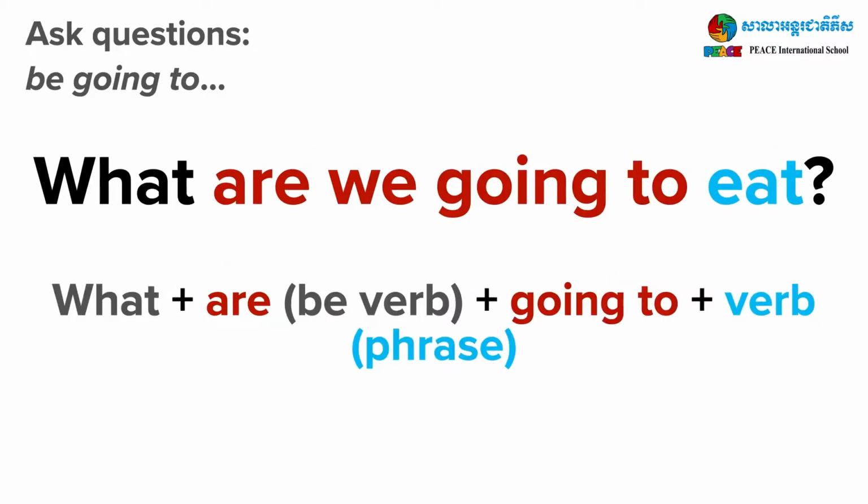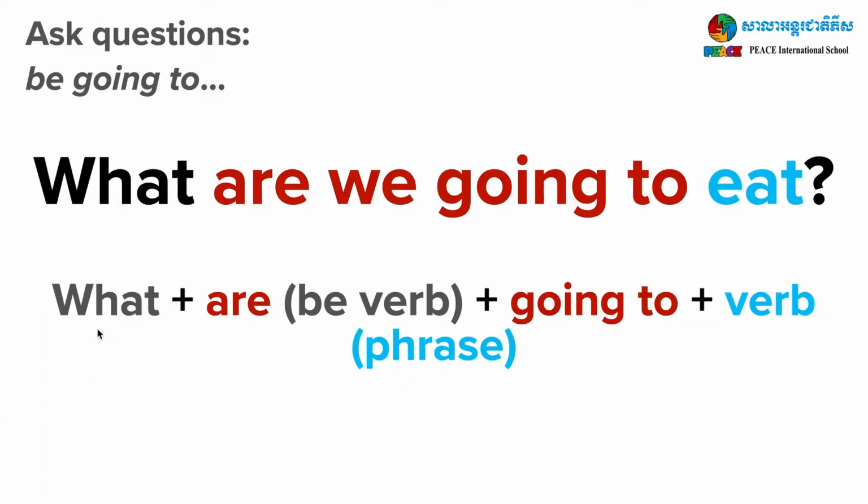Let's look at a different question. The last question we asked using the question word who. Now we will ask a question using the question word what. Look at the example. What are we going to eat?